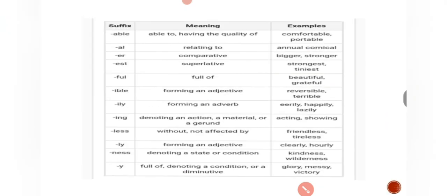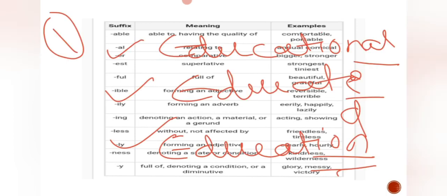So these are what? Suffixes. Even suffixes don't have any meaning. In prefixes, at least there are a few prefixes which will give a proper meaning, but in suffixes all suffixes are meaningless. Getting it? So what are these? Just read carefully, or just have a glance at this.